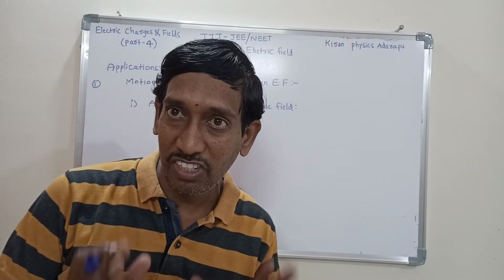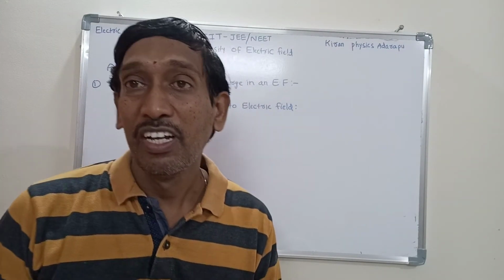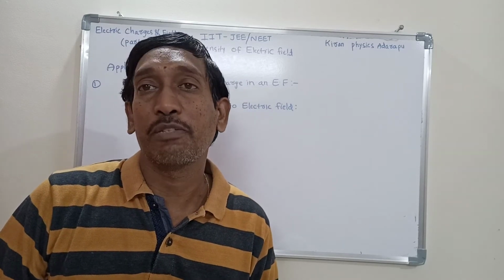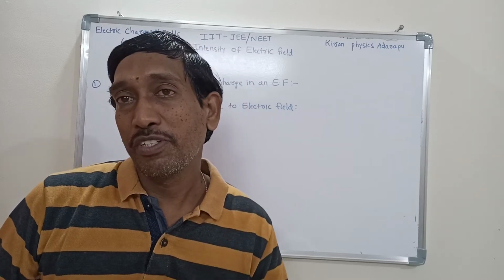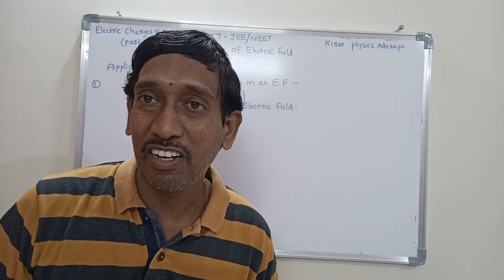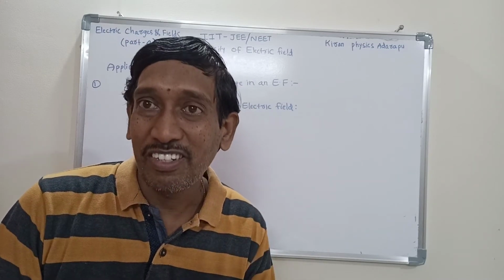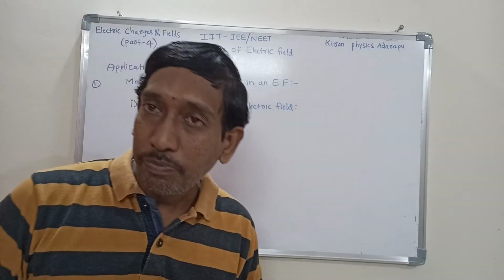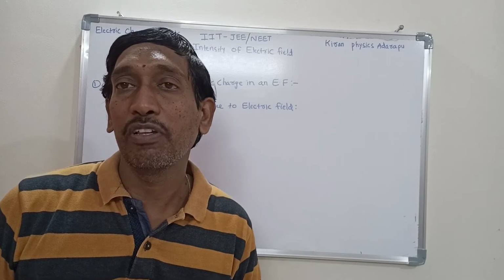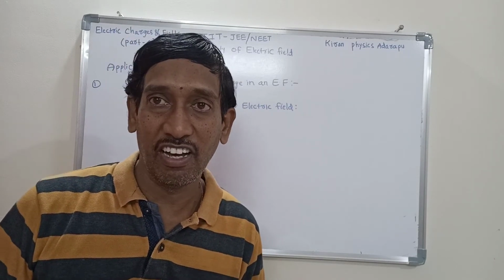When an electric charge is placed in an electric field, an electrical force is experienced. When a force is experienced, force is always directly proportional to acceleration. That's why the charge gets acceleration, and that's why we need to discuss the acceleration of an electric charge.